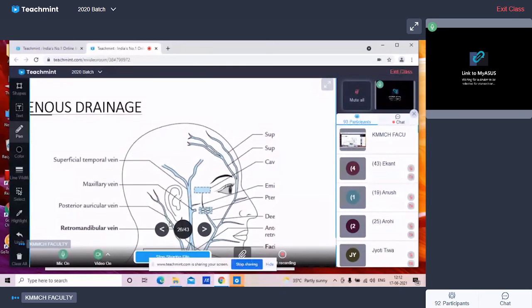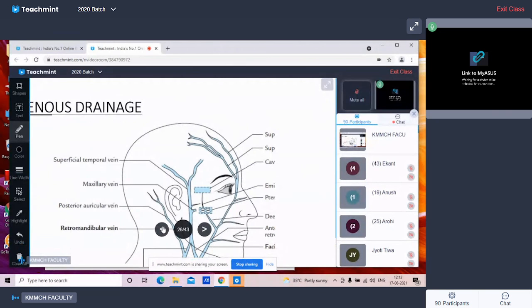Now this posterior auricular vein joins with the posterior division of the retromandibular vein and forms the external jugular vein. Now this external jugular vein drains into the subclavian vein. And there are some occipital veins which terminate into the suboccipital venous plexus. Now these veins of the scalp are mostly connected or communicate with the intracranial dural venous sinuses by emissary veins. Okay, so in infants, these veins of the scalp are easily seen deep to the skin.